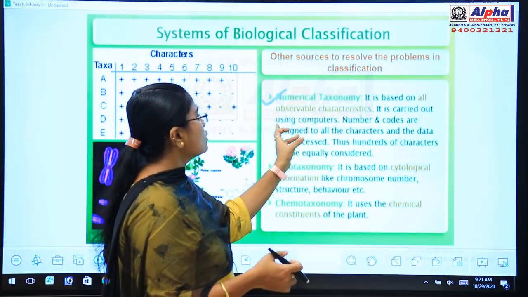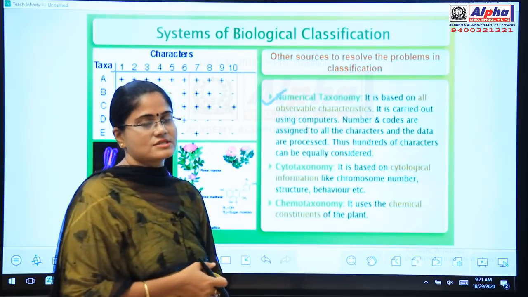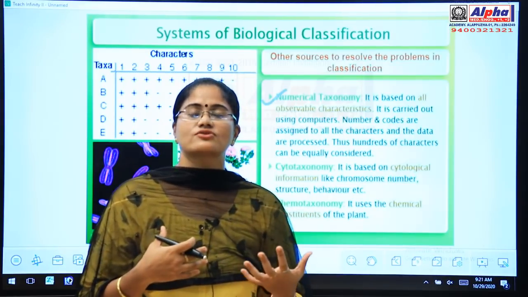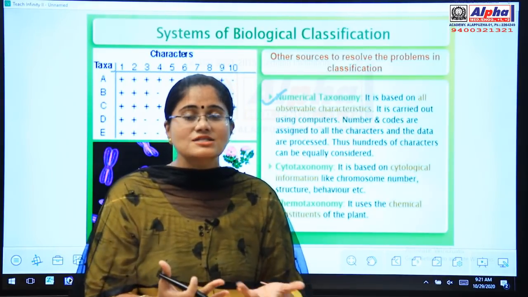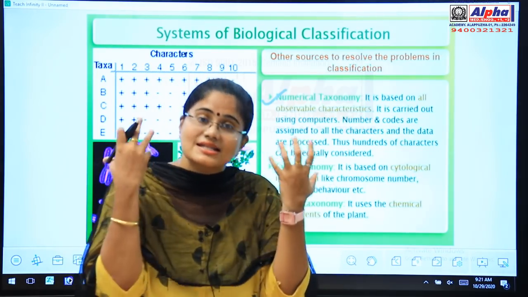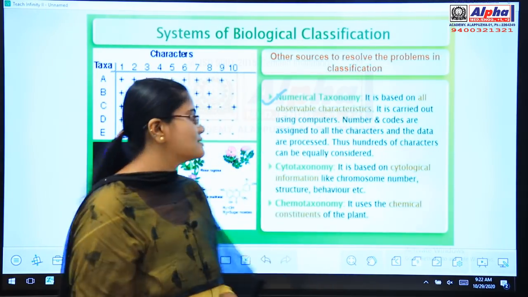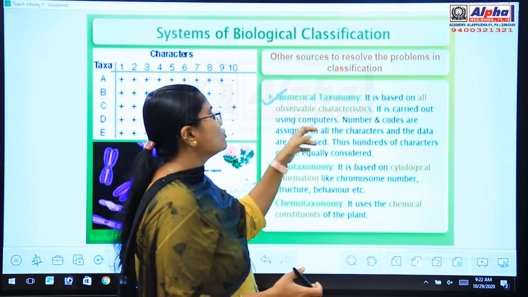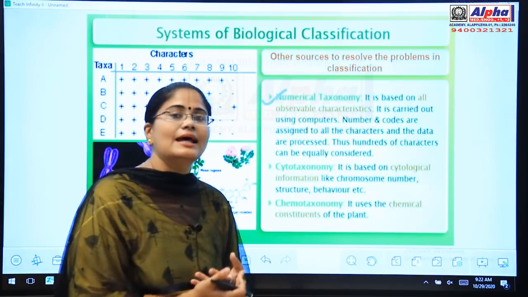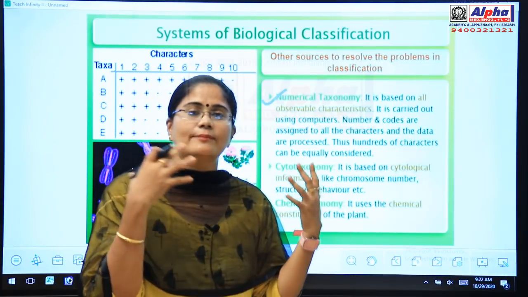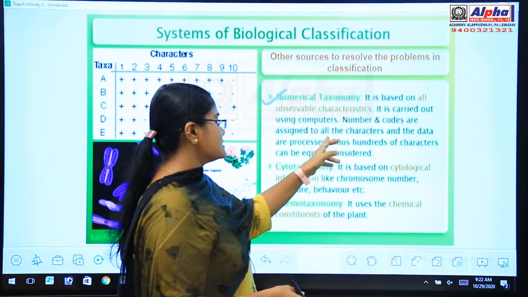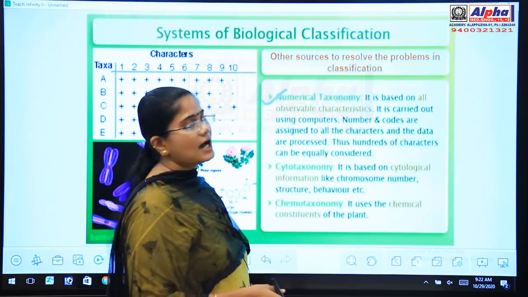It is based on all observable characteristics. Numerical taxonomy means it is based on those characteristics which we can visualize with our naked eyes, that means observable characters which we can see. It is carried out using computers. In this numerical taxonomy, we need the help of a software, a computer system. Numbers and codes are assigned to all characters and the data are processed.